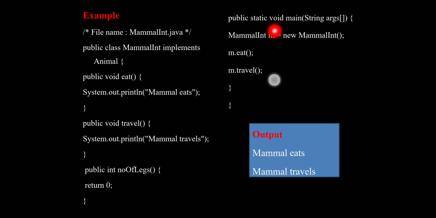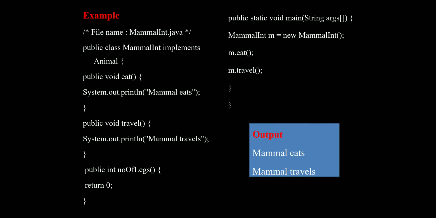See here, here is the object. With the help of it we are calling the methods, that is m.eat and m.travel. We are calling the eat method and the travel method. Closing of main method, closing of class.